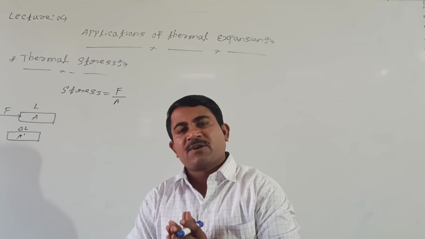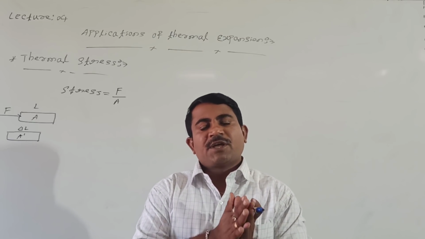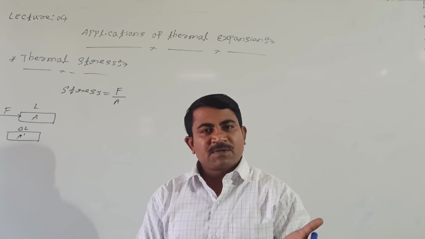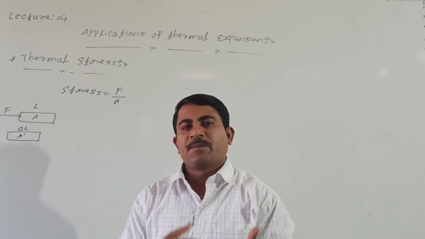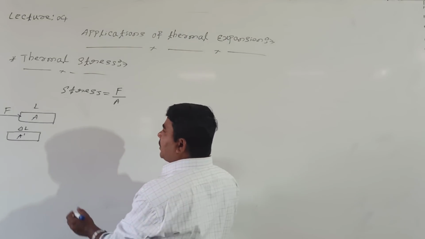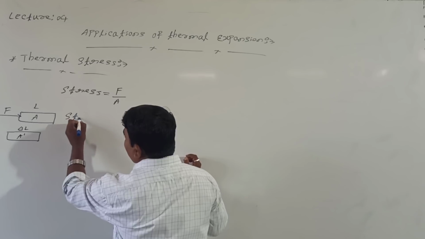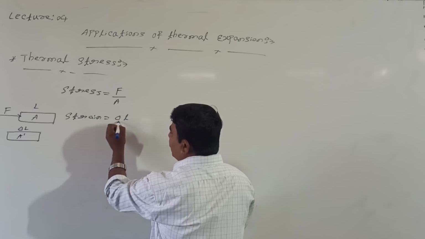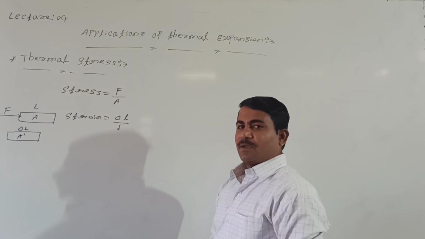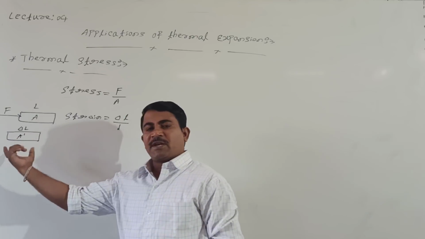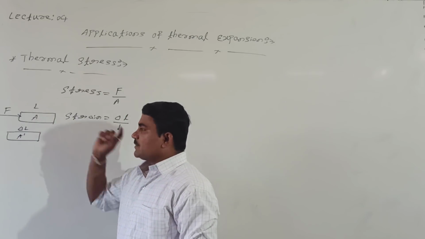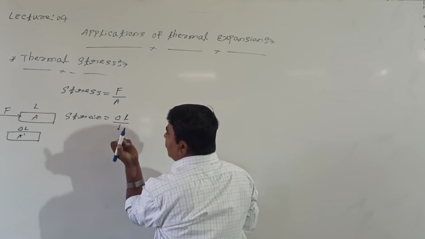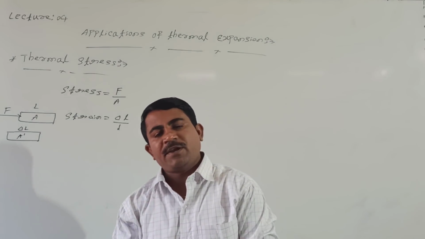Then what about the strain quantity? Strain is the ratio of the change in shape of the body to the original shape of the body. You can take it in terms of area or volume, but simply I want to see it in terms of length. Change in length means change in shape. Strain is nothing but change in length divided by original length, or change in shape divided by original shape.